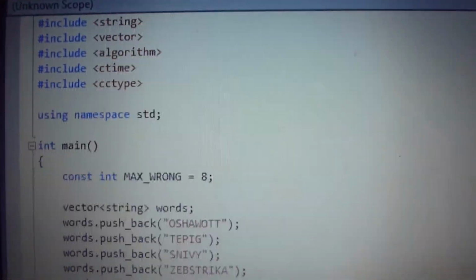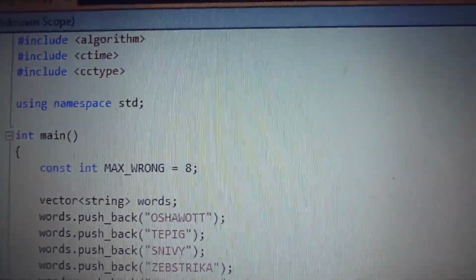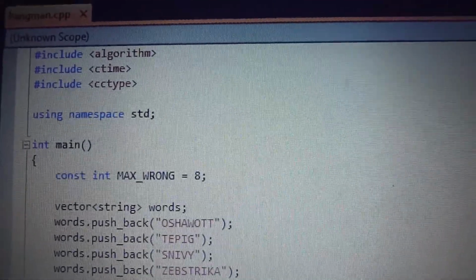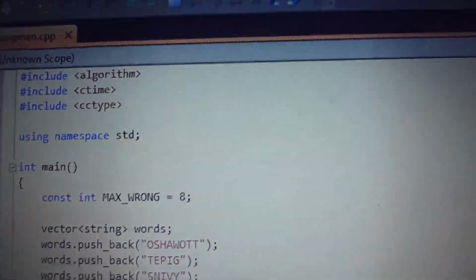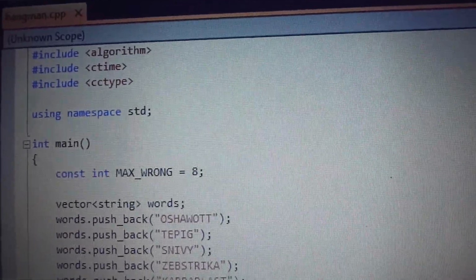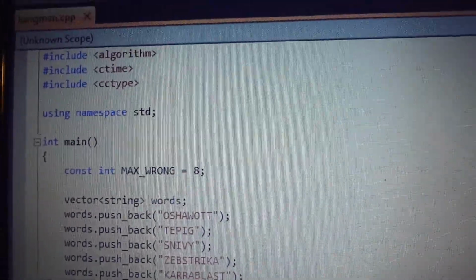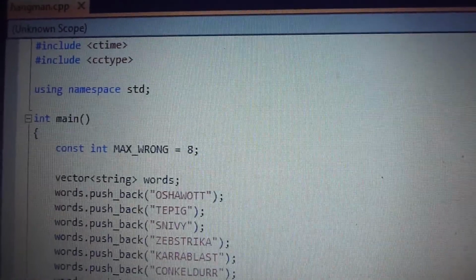So the first thing I did was declare a constant integer max wrong, which is the maximum number of guesses the player can get wrong before he loses, and that's 8.